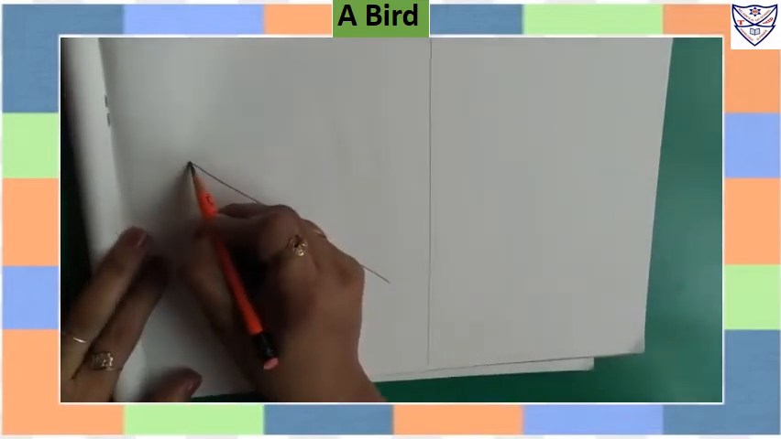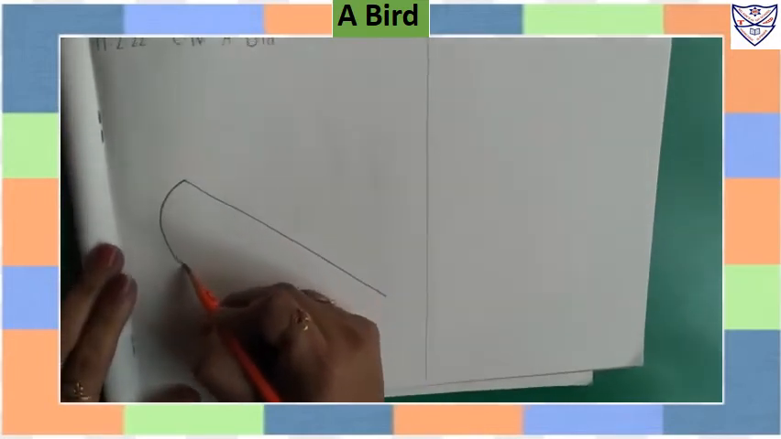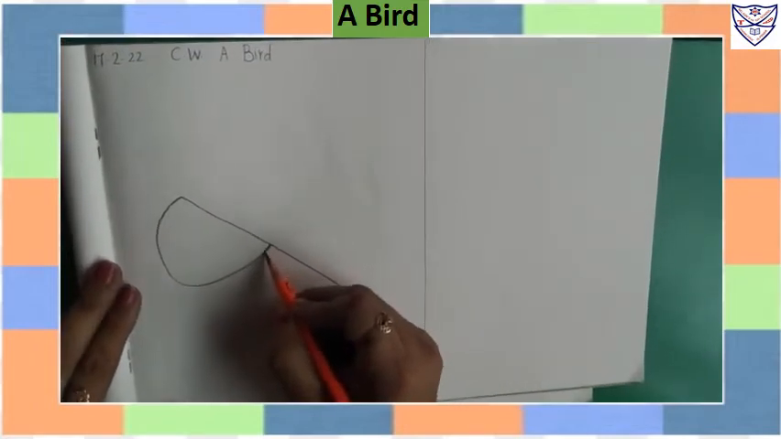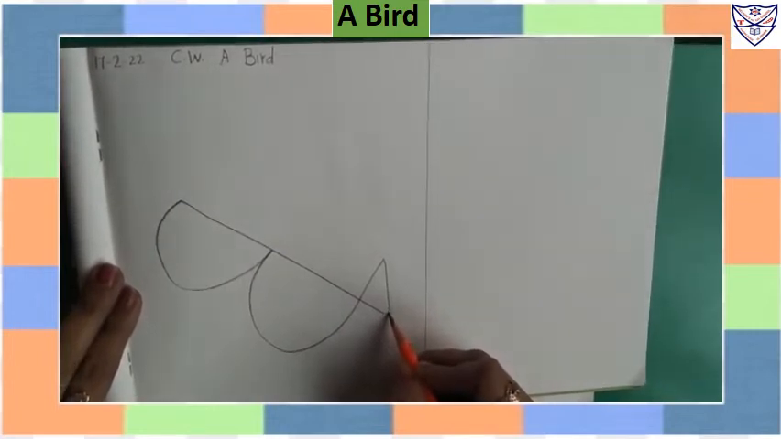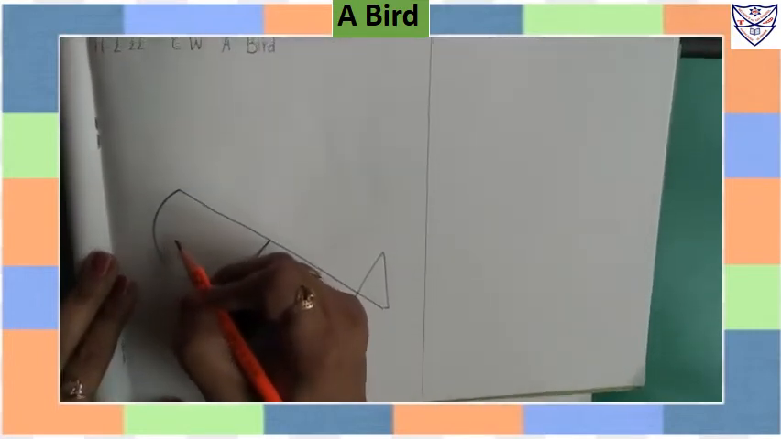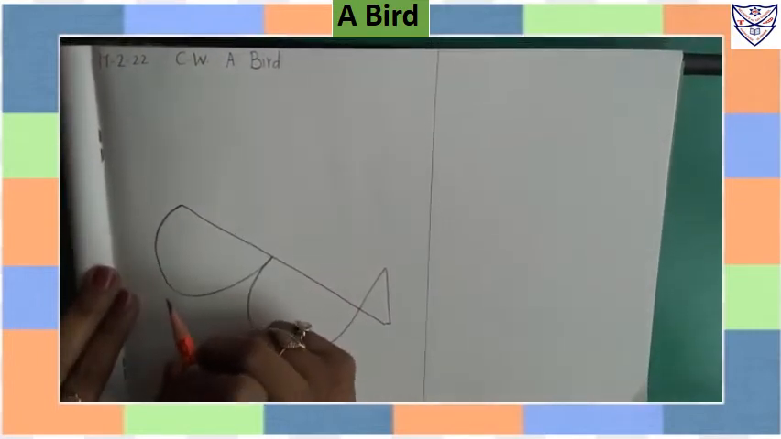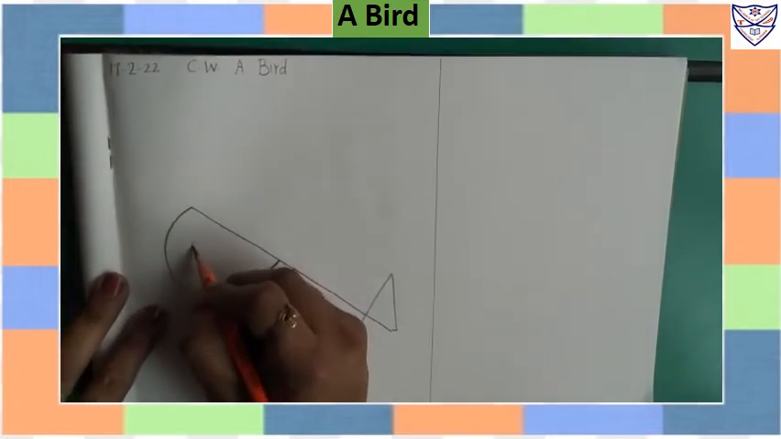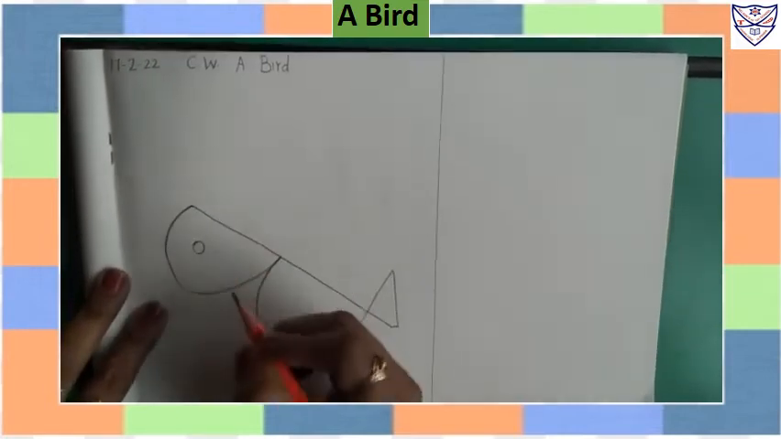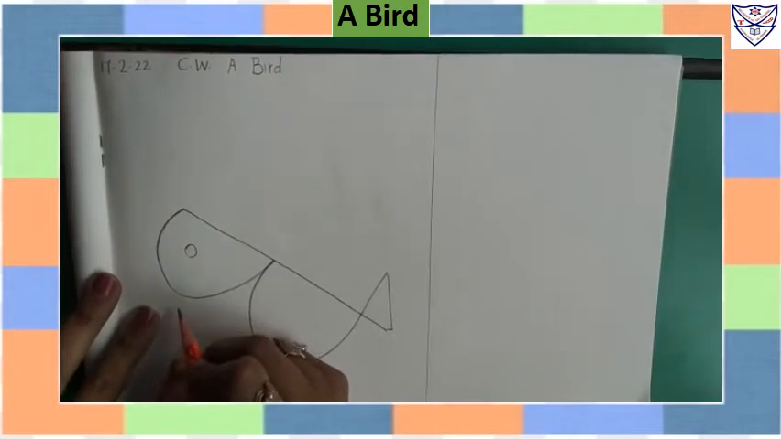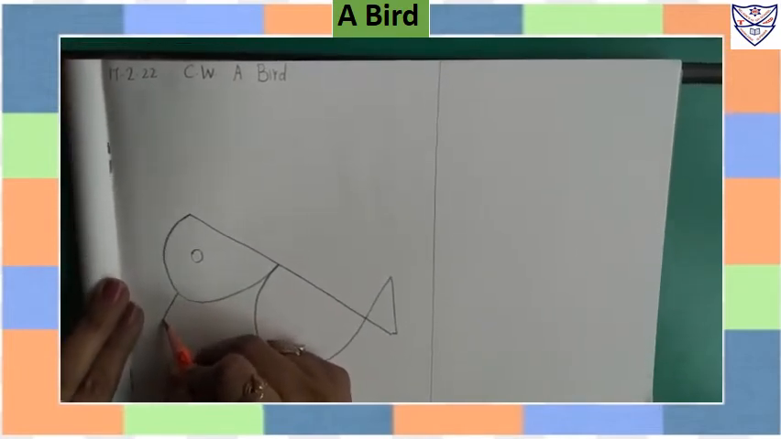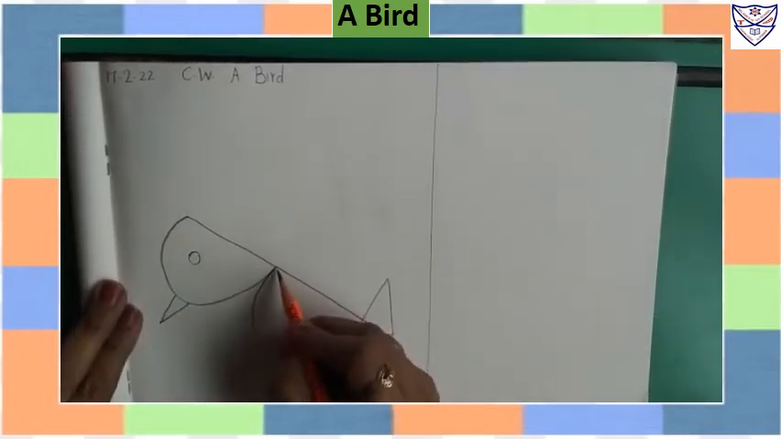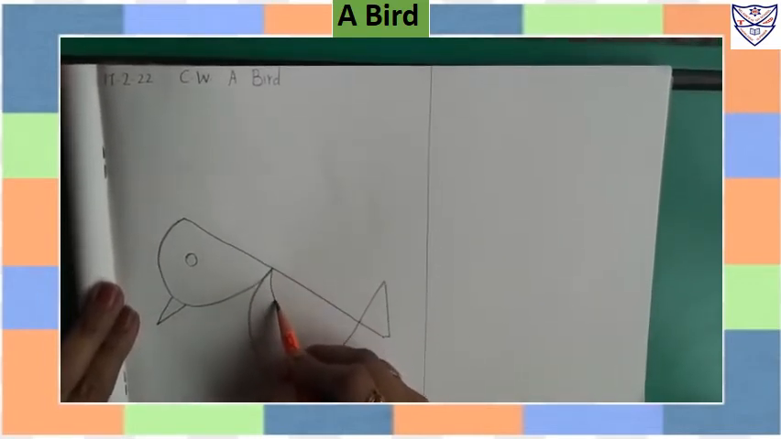then curve, again curve and join over here. Now here we will draw circle for eyes. Here we will draw beak. For that, here we will draw slanting line, slanting line. Here also we will draw curve.